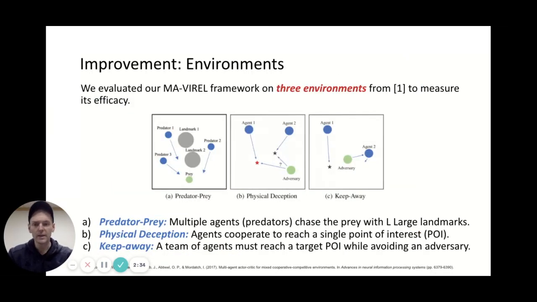So we evaluated MA VIRL on 3 environments to measure its efficacy. The first is predator-prey, where multiple agents chase a prey with landmarks; physical deception, where agents cooperate to reach a single point of interest; and keep away, where a team of agents must reach a point of interest while avoiding an adversary.